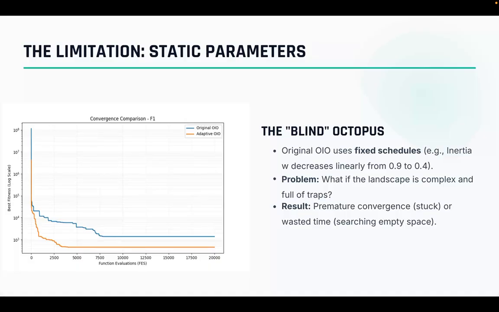Suppose scenario A, what if the algorithm gets stuck in a deep trap early on? The schedule says keep exploiting, which just digs the hole deeper. On the other hand, consider scenario B. What if it finds the solution immediately? The schedule says keep exploring, which wastes valuable computational time. We realize that a truly intelligent agent should not just follow a clock; it should react to the terrain it is traversing.